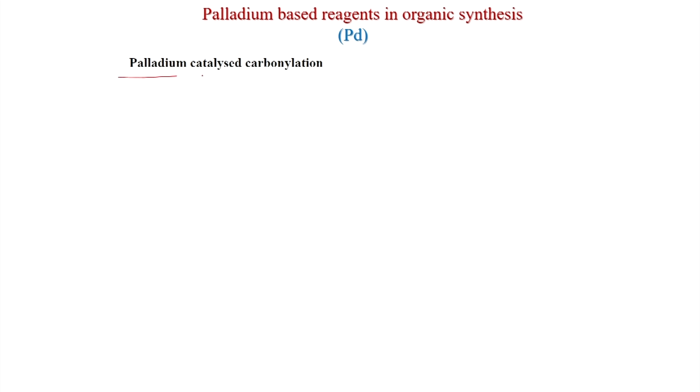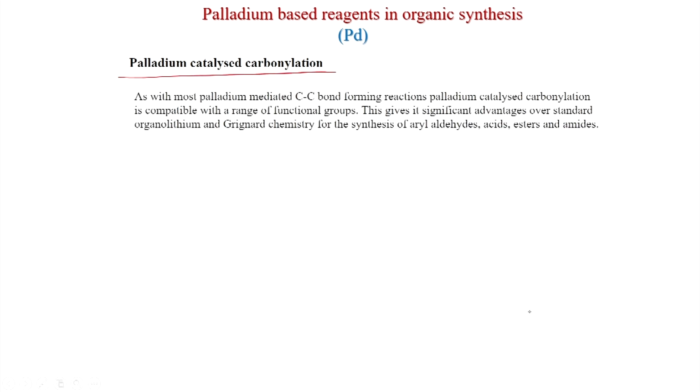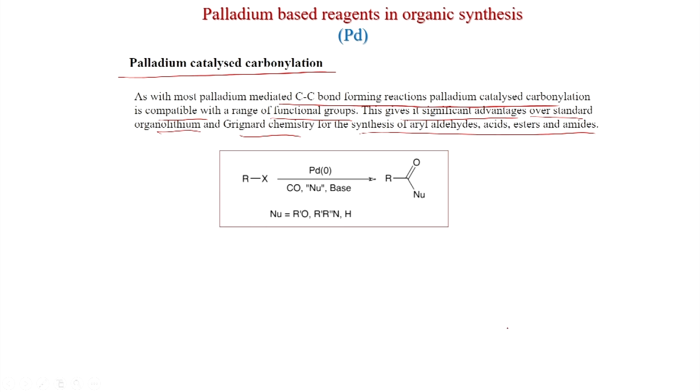Now, we will discuss the palladium catalyzed carbonylation reaction. So, carbon monoxide can also be incorporated in the palladium catalysis and different nucleophiles can be used. So, amides and esters can be obtained. Palladium catalyzed carbonylation is compatible with a range of functional groups. This gives it a significant advantage over standard organolithium and Grignard chemistry for the synthesis of acids, esters, amides. So, this is the reaction, Rx with palladium 0, carbon monoxide, nucleophile and base, you get this carbonyl compound, and depending on the nucleophile you get different carbonyl compounds like OR minus, that is ester.